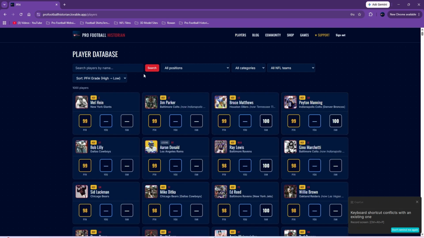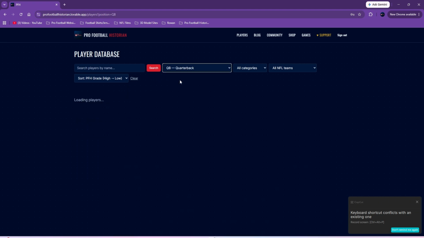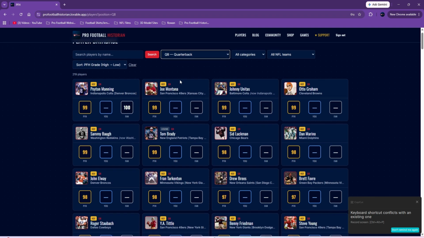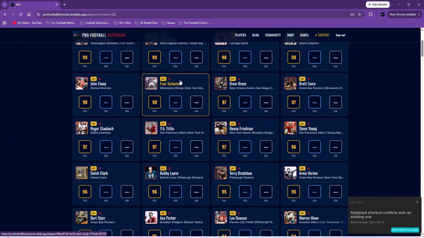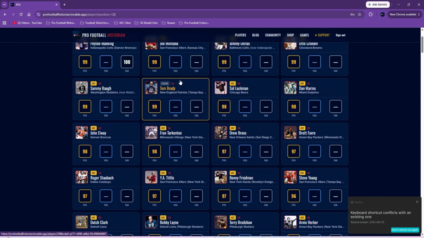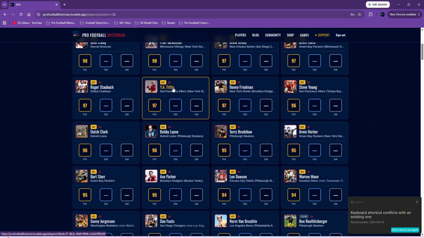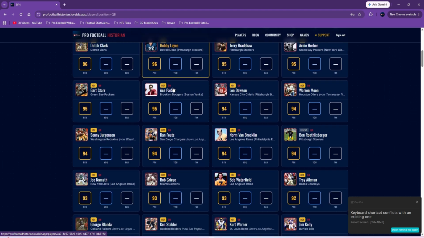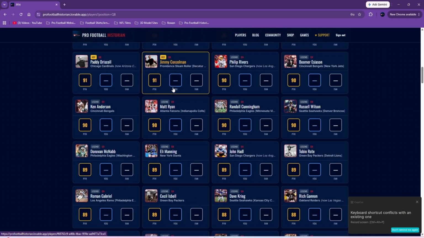So you have the ability to search. You can look at positions, you can look at teams, you can look at just Hall of Famers, legends. You can also sort it however you want. So for example, I'll do quarterback. You got a bunch of quarterbacks. These are obviously mostly Hall of Famers at the top. Obviously Tom Brady eventually will be, but he's a legend right now. So yeah, again a lot of players.